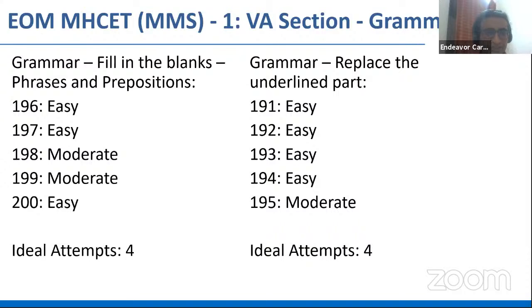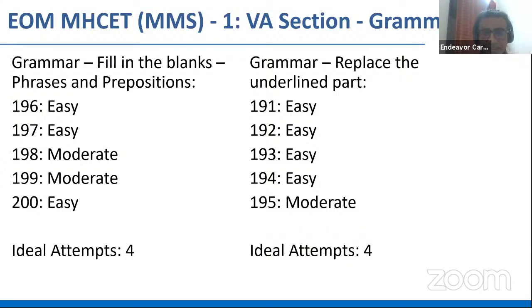In the fill in the blanks section, 3 questions were pretty easy. Out of the 2 moderate questions, one could have been easily attempted. So out of 5 grammar questions, 4 should have been done. When you look at replace the underlined part, this looked threatening at the beginning, but when you look at the options, 4 out of 5 options get eliminated easily. So this was not worth leaving. You should have taken the courage to attempt it. So again, 4 attempts over here.